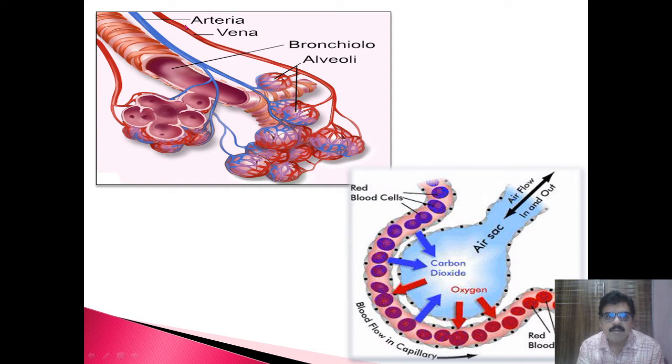These are the artery and the vein supplying the blood to the alveoli, and these are the airways. This is the bulb-like structure that we call alveoli, and this is the RBC or the capillary network where there is an exchange of O2 and CO2.